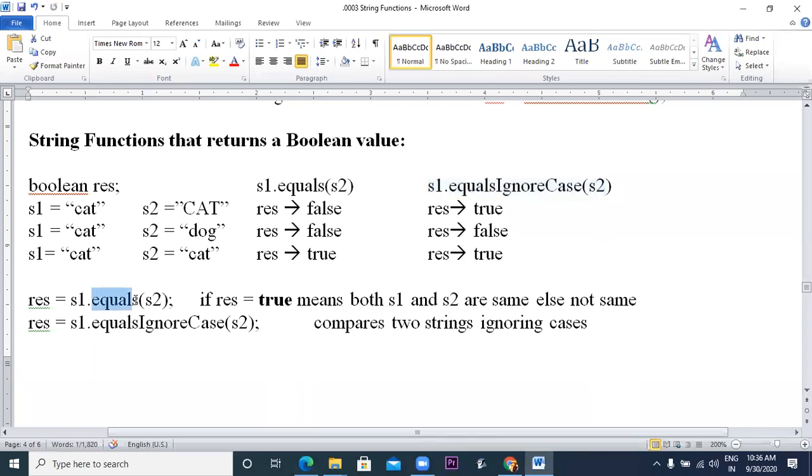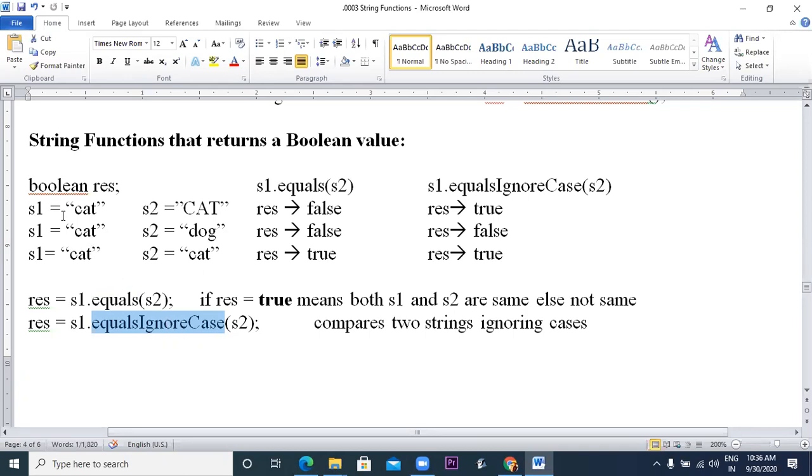If we are using equals, then this function will compare two strings for equality. If both the strings are same, it will return true, otherwise it will return false. And whenever we use equalsIgnoreCase, again the same thing will happen. It will compare two strings for equality, but this time it will ignore the cases. If there is upper case or lower case, it will ignore that, and then it will compare the two strings and will return true or false.